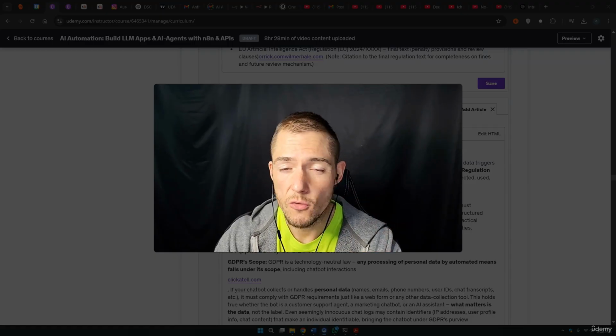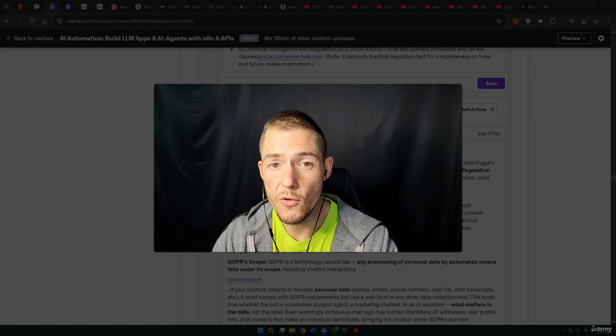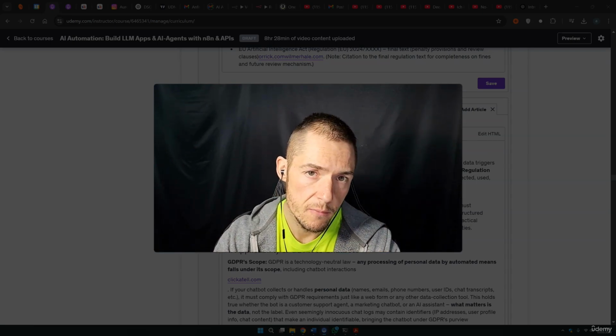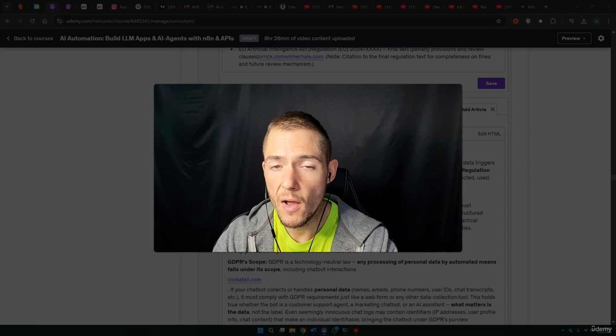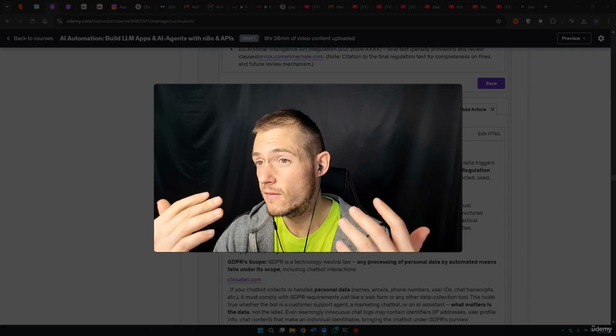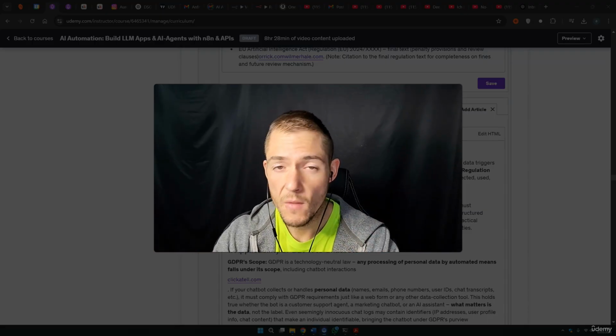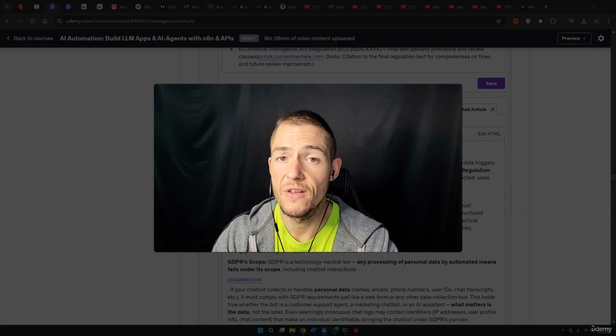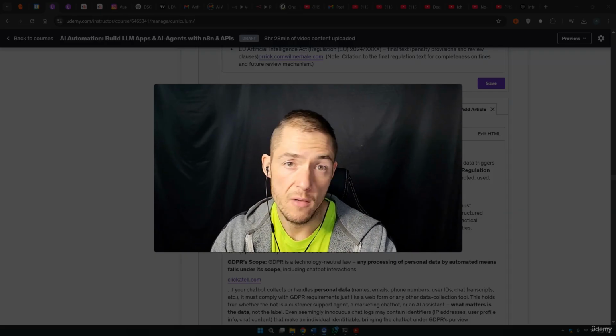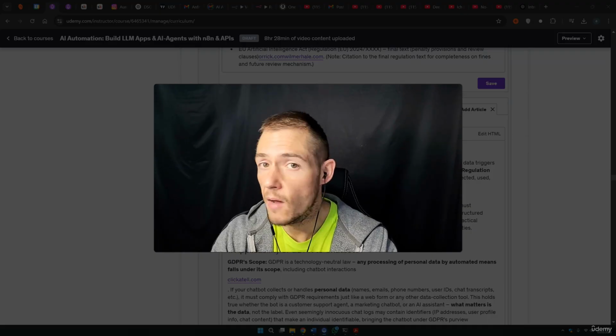Then of course you need to make your chatbot ethically, so use diverse data to train it on. And don't try to, for example, give specific information about a group of people that gets excluded or something like this. You need to be able to explain why your chatbot behaves the way it behaves, and then you should be completely safe. I know this is boring, but I think this should also be covered in a course.